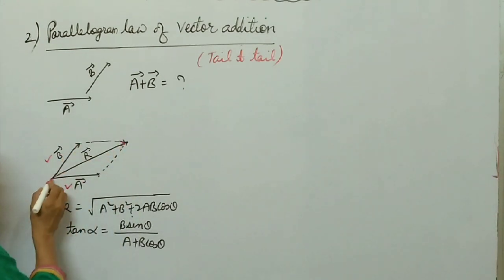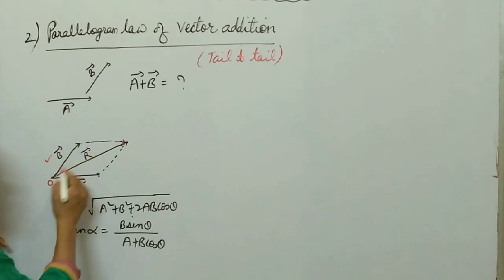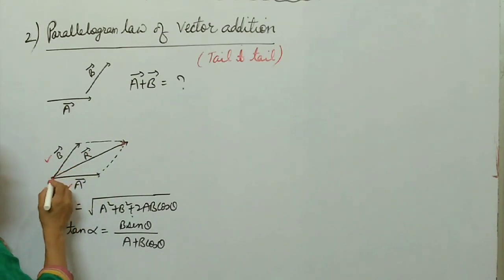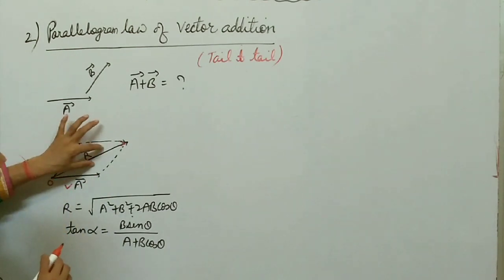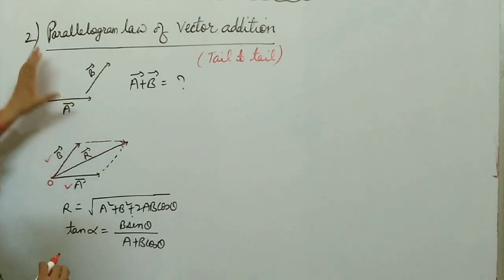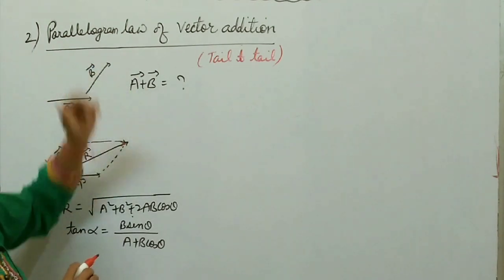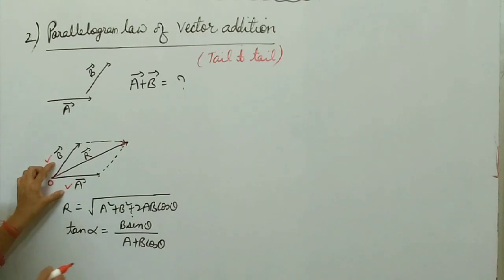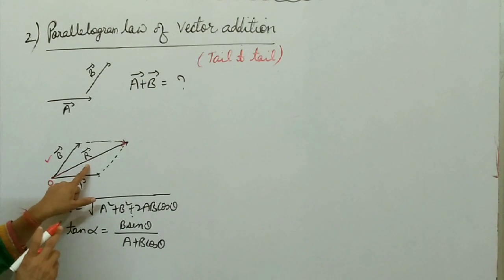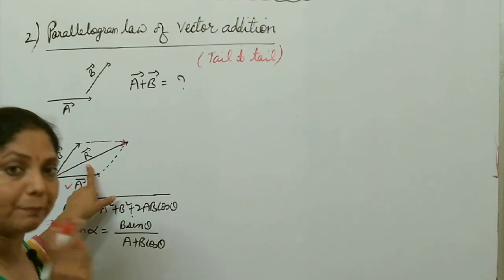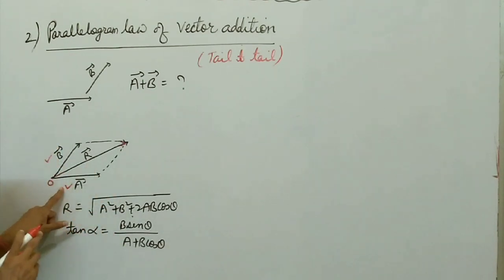And all 3 start from the same point. Vector A is drawn from this point, suppose O. Vector B is also drawn from this point, same. Then their resultant R is also drawn from the same common point O, right? So this resultant is nothing but the diagonal of the parallelogram. So how do you state this law? According to this law, if two vectors represent two adjacent sides of a parallelogram, then their resultant is represented by the diagonal of the parallelogram drawn from the same point.